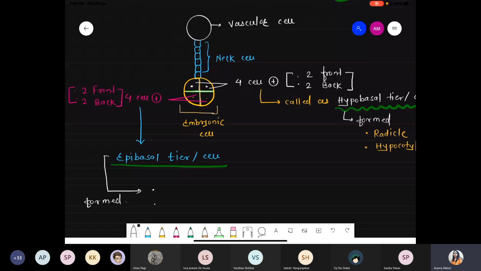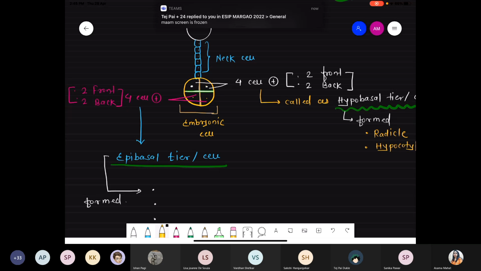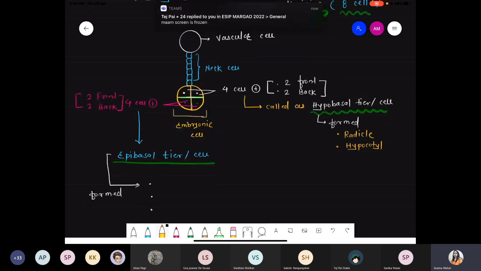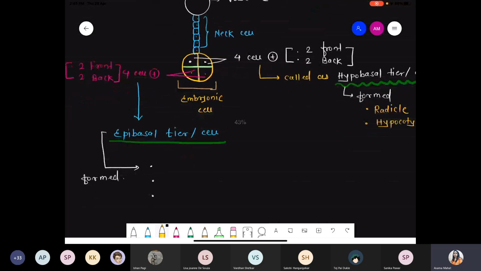So they form 3 parts. Number 1, they can form a plumule. Number 2, they can form a cotyledon.